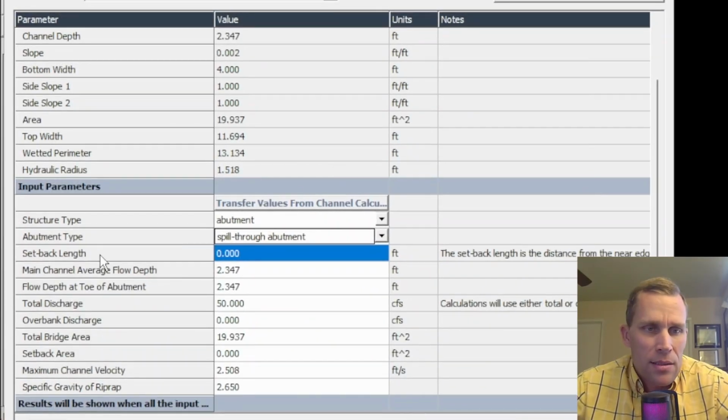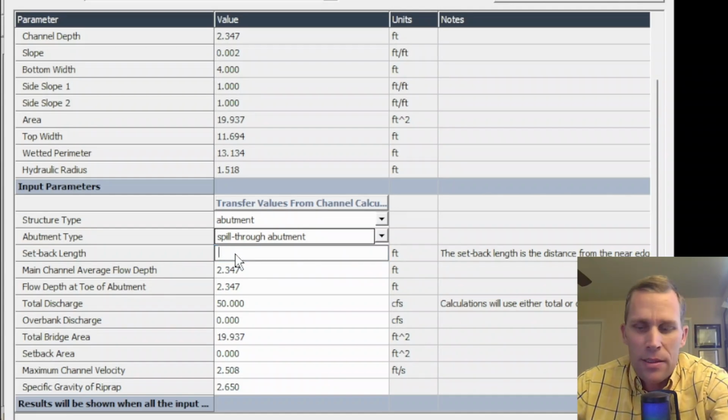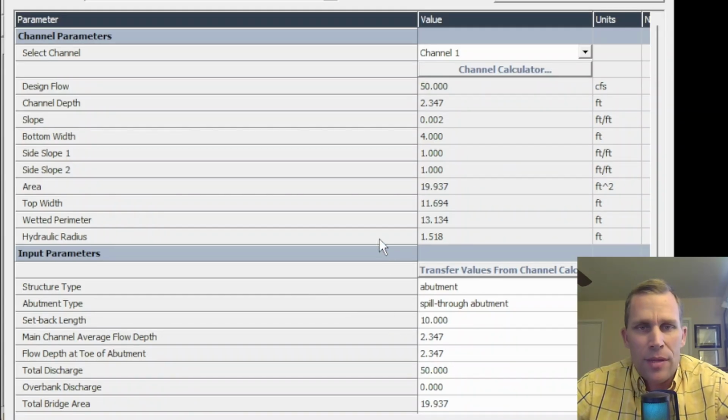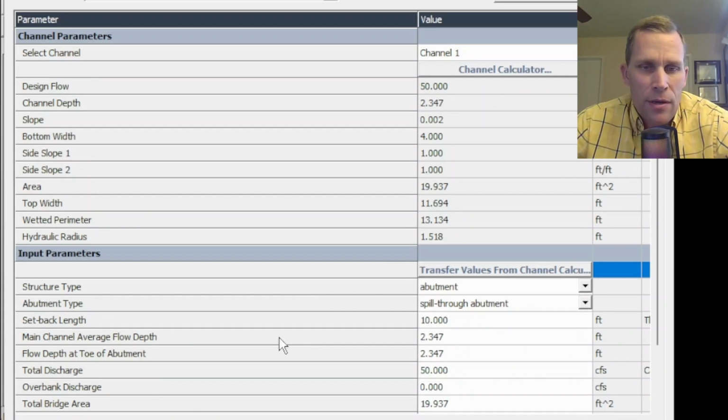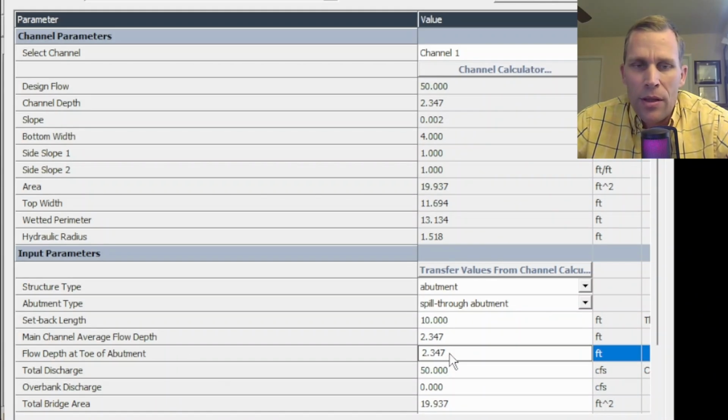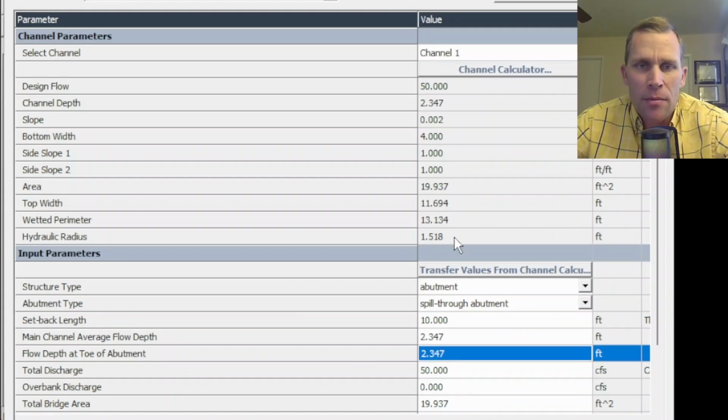All right, next down is the setback length. I'm just going to make up a number and say 10 feet. The setback length is the distance from the near edge of the main channel to the toe of the abutment. And then next down is the main channel average flow depth. Oops. Okay, so yeah, it's resizing that first column. Nothing I can do, I don't think. Main channel average flow depth, 2.347. And then flow depth at the toe of the embankment, 2.347. That's coming from the hydraulic data, the channel data.